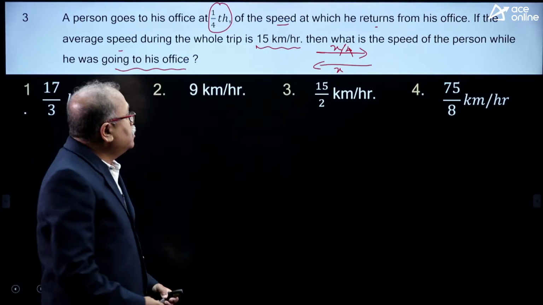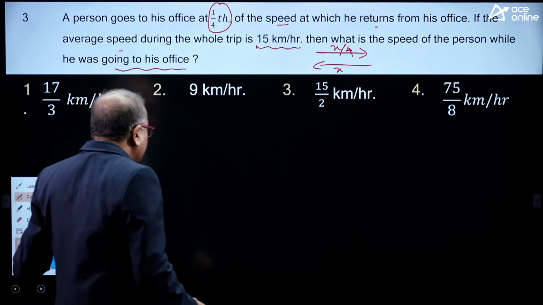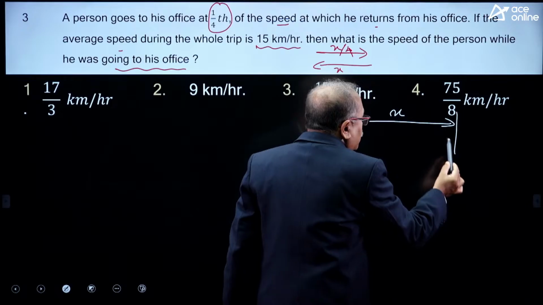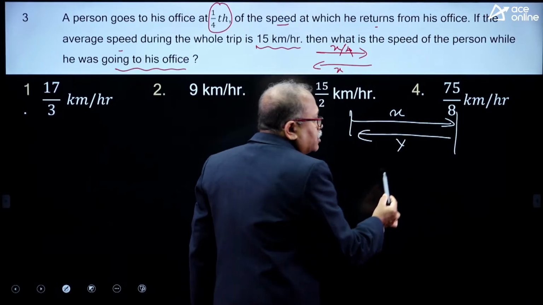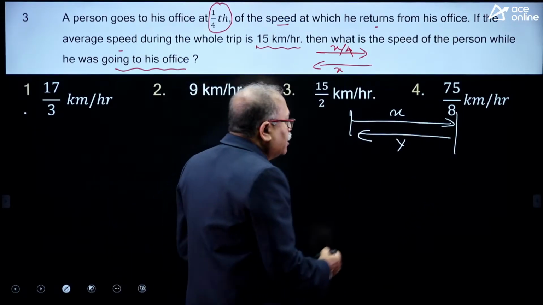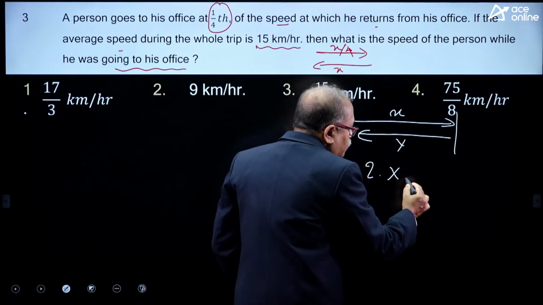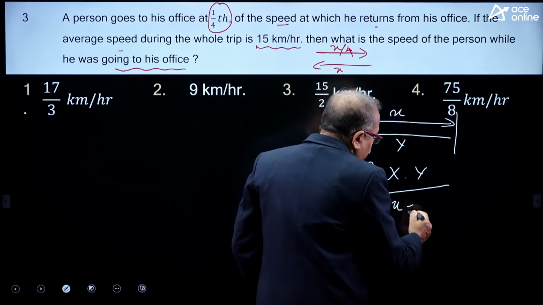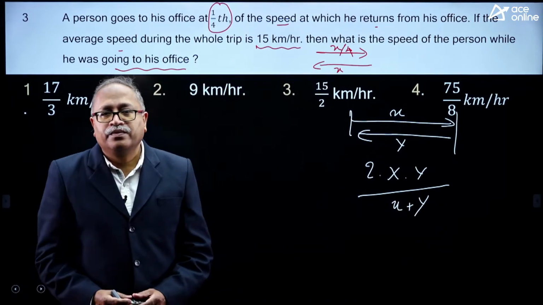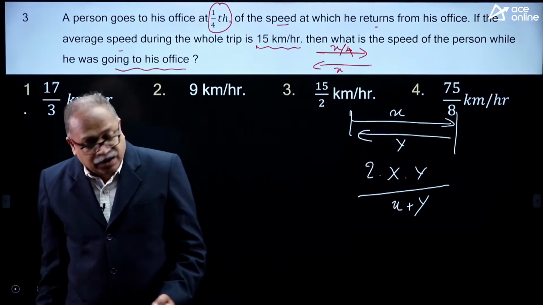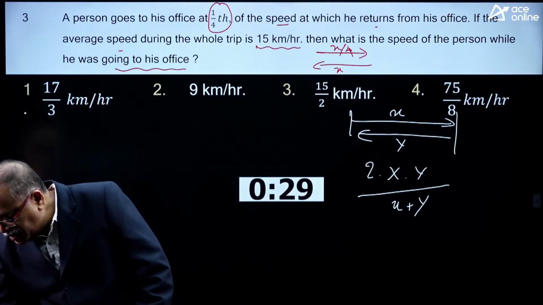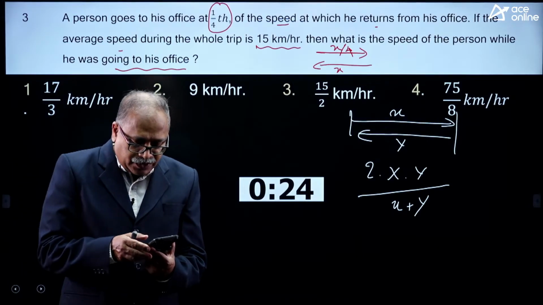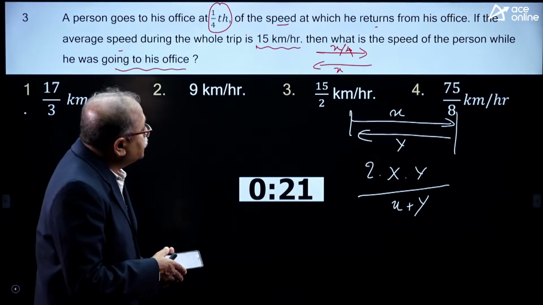We know that when the distance is the same, he goes with a speed of x kilometers per hour and comes back with y kilometers per hour. What is the average speed? The average speed will be 2xy by x plus y. You can apply this formula. Yes, please do it. I am giving 30 seconds for you to answer it. I am sure some of you will be able to answer 75 by 8.